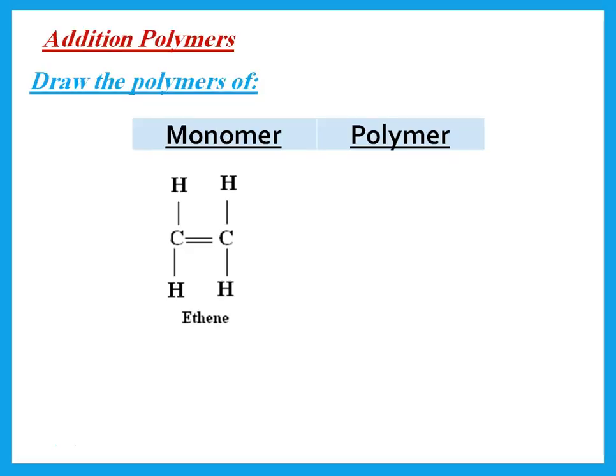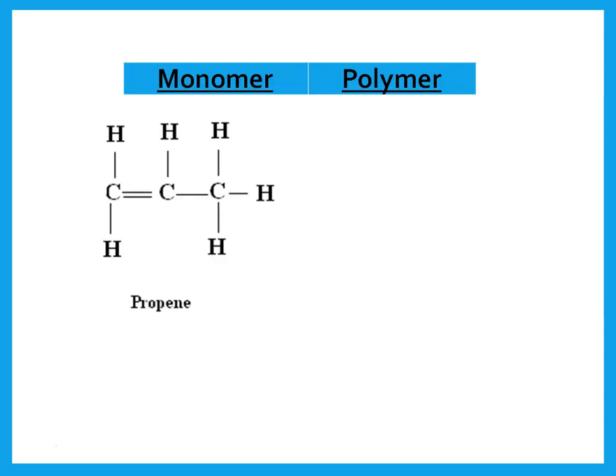Okay, how do we draw addition polymers? Remember the polymers, when we start with an alkene, this type of polymerization is addition polymerization. How do we draw it? We open the double bond, make it into a single bond, and put a bond on one end and a bond on the other. And then whatever each carbon was bonded to, I bond it again. So here it had hydrogen, so I bonded to hydrogens. Now remember, the name of the polymer is always poly, whatever I started with. So I start with ethene, my polymer is polyethene.